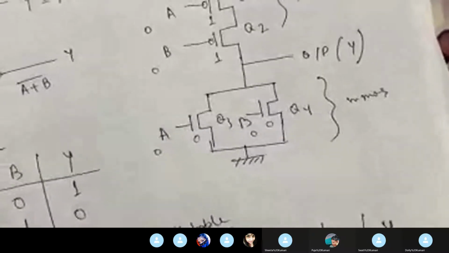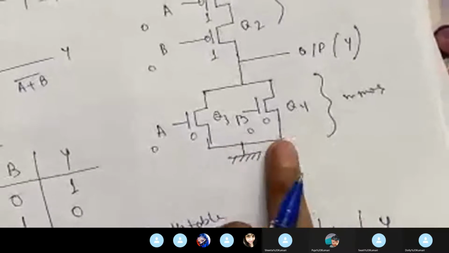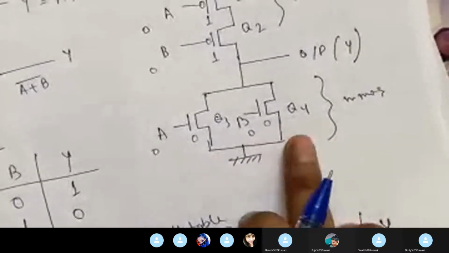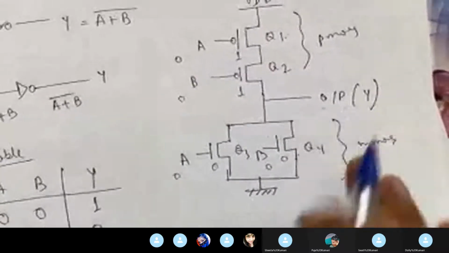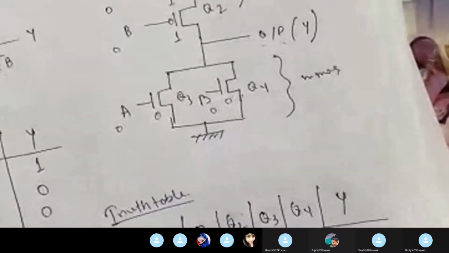Now if these two are in off condition, what happens? It cannot draw current from the ground because this provides an open circuit. Both are off, the circuit is open, and Q1 and Q2 both are on. So this forms a path towards the output from VDD, providing a short path from VDD to the output. So my final output will become 1.